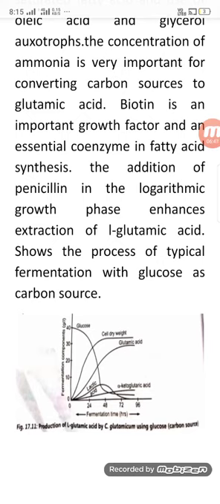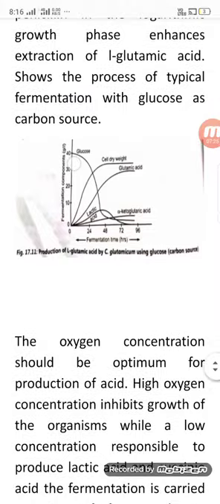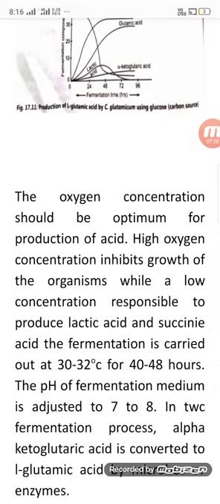Alpha ketoglutarate is comparatively low in the case of glucose, and lactic acid suddenly decreases with fermentation time, while glutamic acid increases. One important thing is that the cell dry weight increases with fermentation time up to a constant level. The oxygen concentration should be optimum for the production